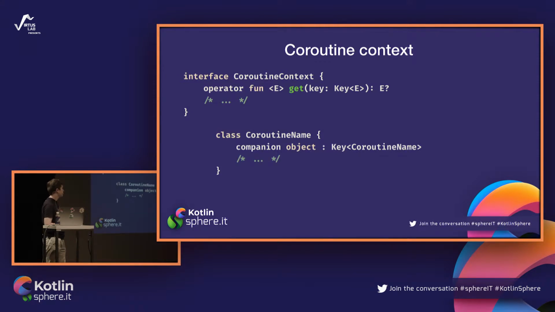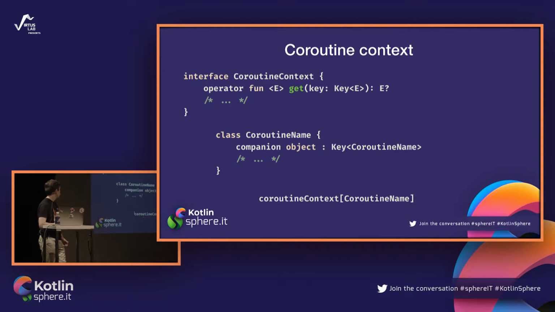So here we have a quite standard implementation of a key. It is a Key of CoroutineName in the class CoroutineName, which is one of the element kinds. And as you see, it is defined as a companion object. So we can actually use the name of this class to get to this object and extract the coroutine name. In this example, it can be used like this.